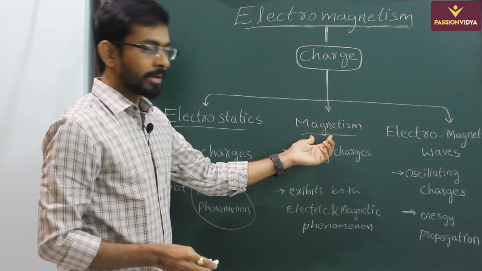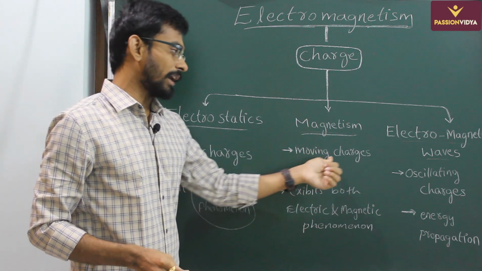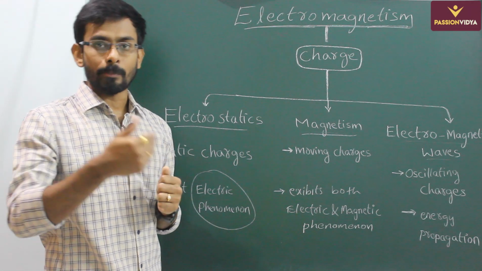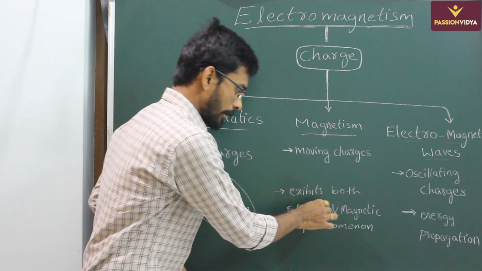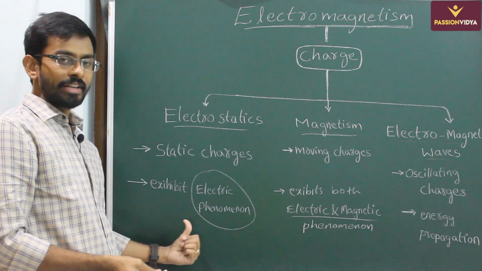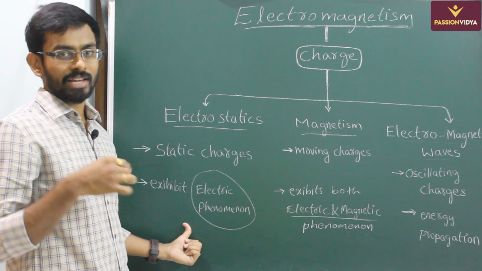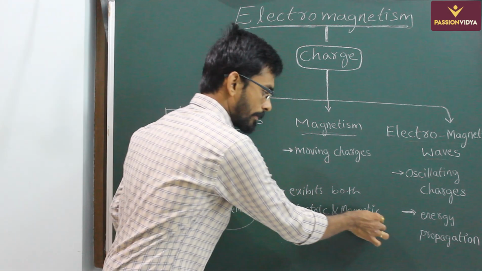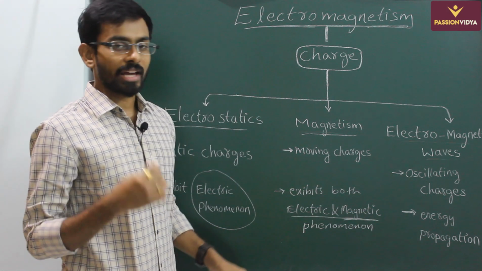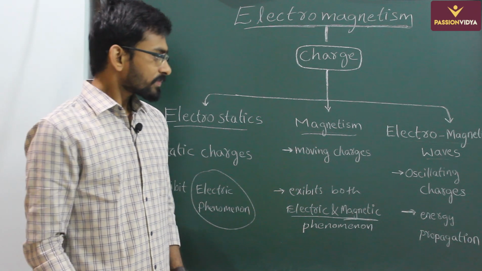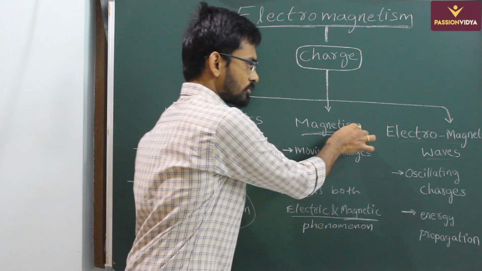In magnetism we will be discussing charges moving, right? When charges are moving they exhibit both electric and magnetic phenomenon. But as we have already discussed electric phenomenon, how charges are producing these electric effects, here we will concentrate on magnetic phenomenon, how these charges are producing magnetic phenomenon when they are moving, in this magnetism topic.